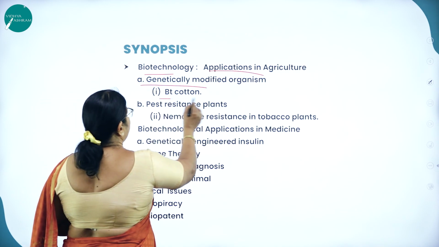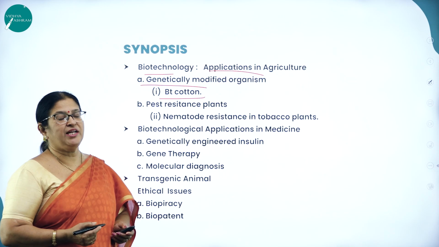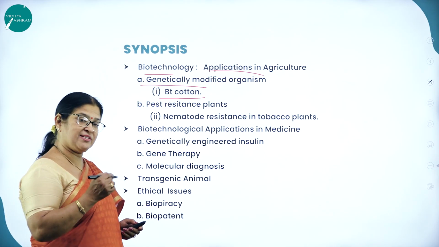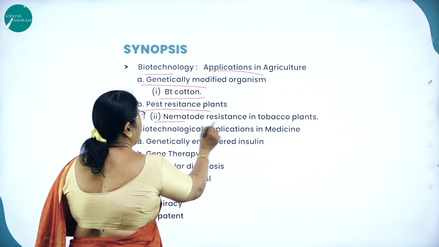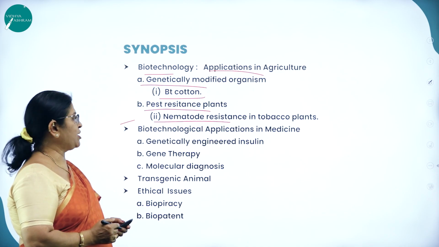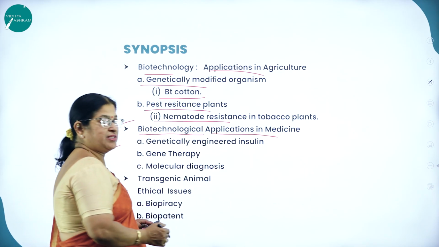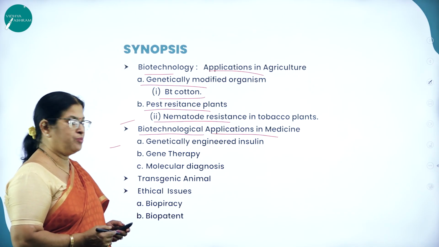For example, we have Bt cotton. Bt cotton is genetically modified cotton which is insect resistant and has insecticidal property. Then pest resistant plants, then we have nematode resistance in tobacco plants. Then we have biotechnological applications in medicines, particularly genetically engineered insulin, which we call humulin.